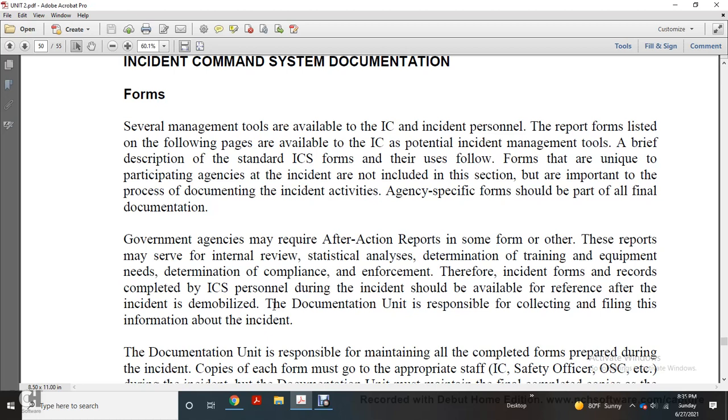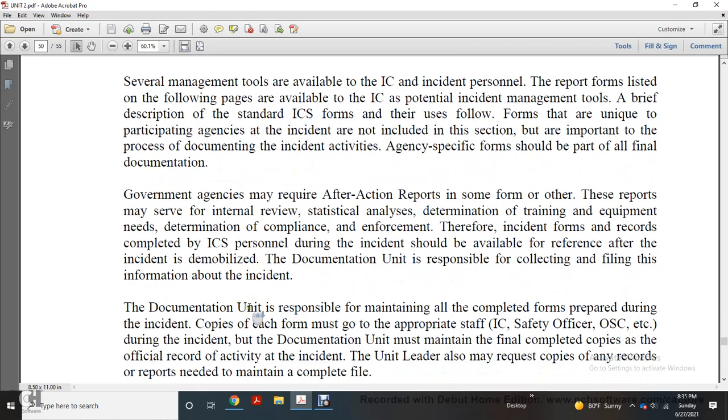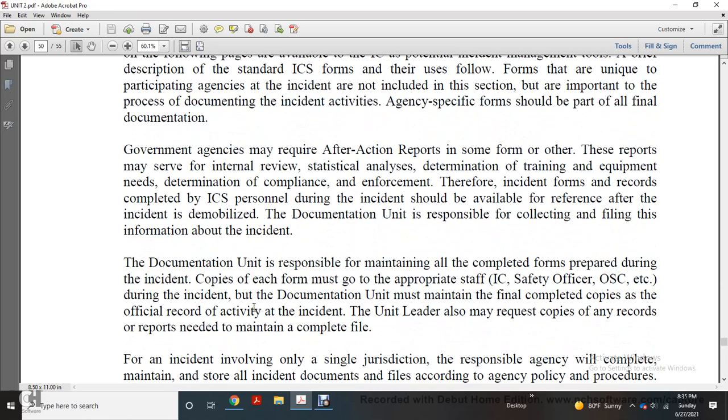The equipment that most needs determination complying with enforcement. Therefore, the incident forms with the record of the Incident Command System personnel during the incident should be available to reference after incident demobilization. The documentation unit is responsible for collecting and filing the information about the incident, and for maintaining all completed forms prepared during the incident, with a copy of